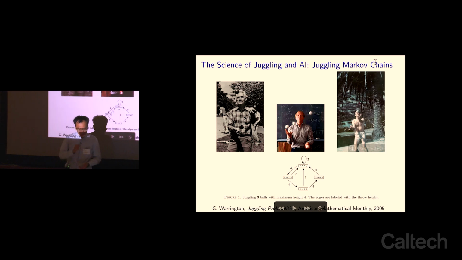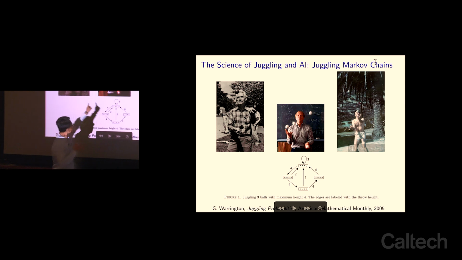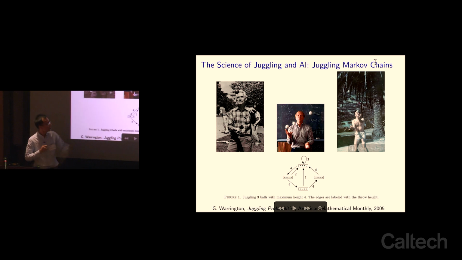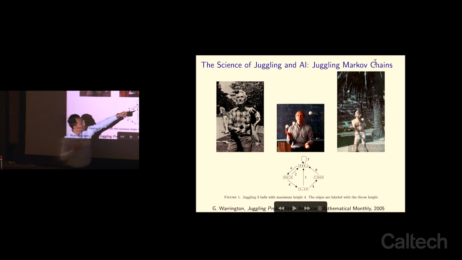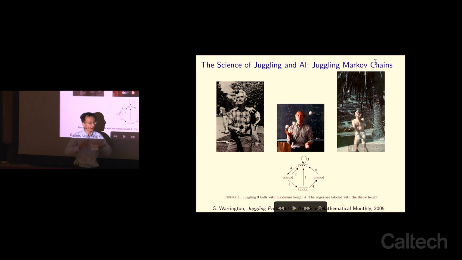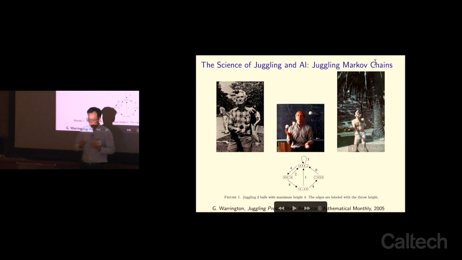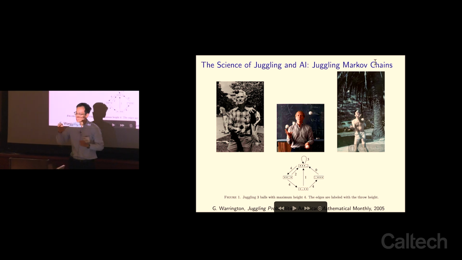Now, to conclude on a lighter note, all these network optimizations have a lot to do with the science of juggling and AI. For example, this guy on the left is Claude Shannon. He initiated the science of juggling, and he built robotic machines to do juggling. And this gentleman here in the middle is Ronald Graham, juggling. It turns out that juggling has a lot to do with Caltech as well, because Ronald Graham studied the mathematics of juggling, which is called siteswap, invented by two jugglers who were students at Caltech.